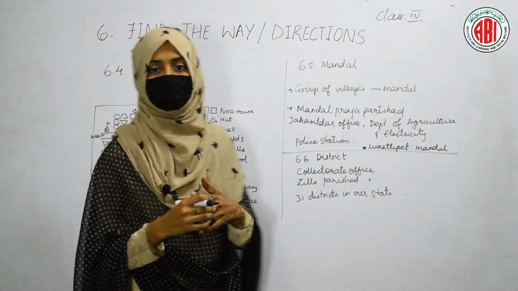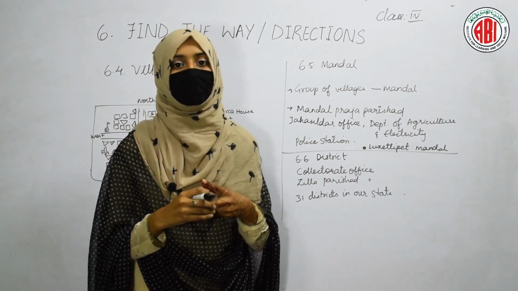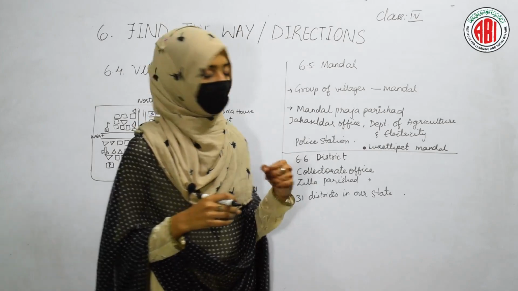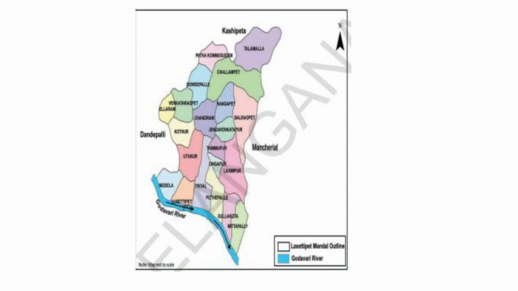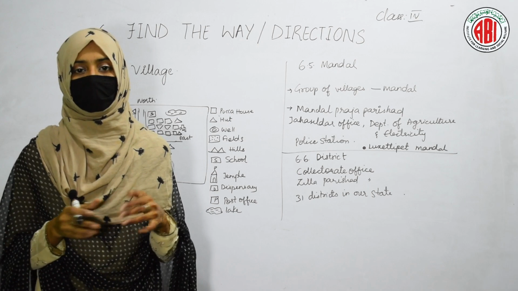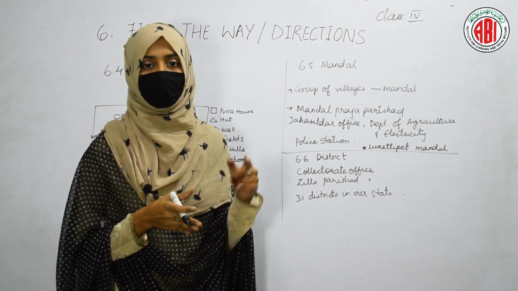And here you can see a map of one mandal, and this is a map of Lakshatipet mandal. In this map, you can easily find the number of villages. So, all these number of villages together form one mandal. So, we have seen that when we group the number of villages, it forms a mandal.